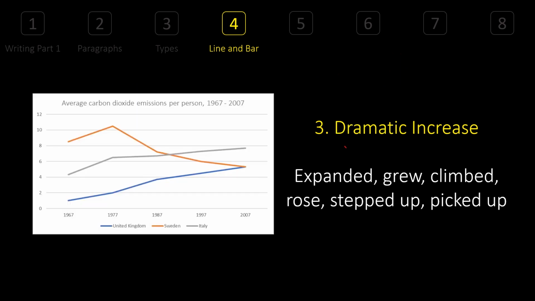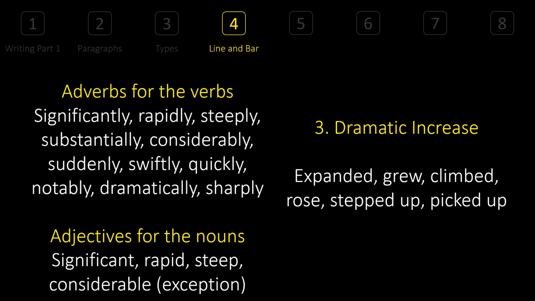Now, third one is dramatic increase. If there's a dramatic increase, there's sudden increase. You see that there's a dramatic increase here. And you could see a dramatic increase, almost dramatic, but it is big increase, right? There's a huge, it grew exponentially. So in order to explain this, we can also have adverbs, but different ones.